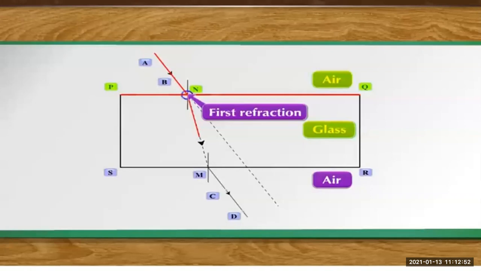It hits the glass surface at point N. Then from point N, the ray gets refracted. So this is about the first refraction, going from air medium to glass medium.